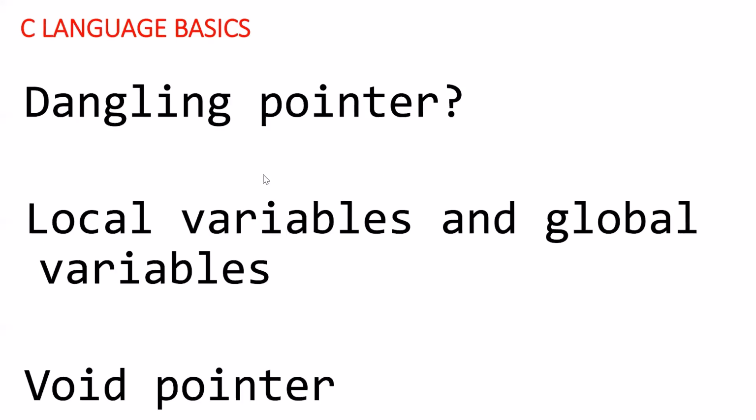Then C language basics, dangling pointer. I believe this student must have told them that C is his language. So that's why dangling pointer. Local and global variables, very basic, and void pointer. We have included all these things. These are very common. Most of the common things we have included in our premium material, which I just told you about.